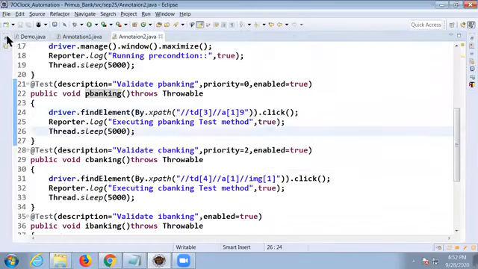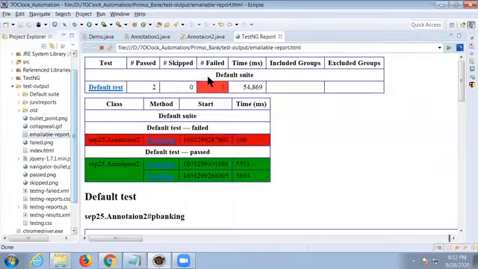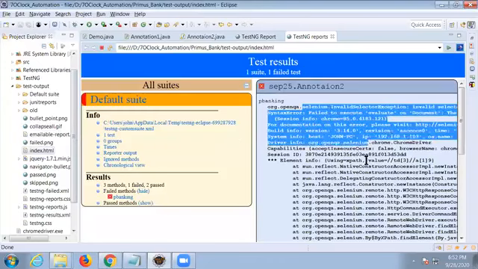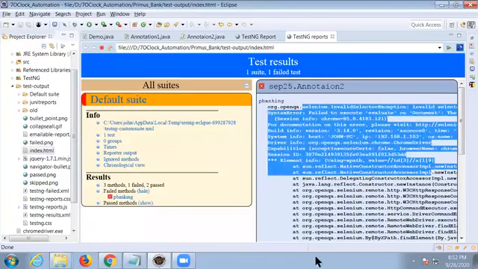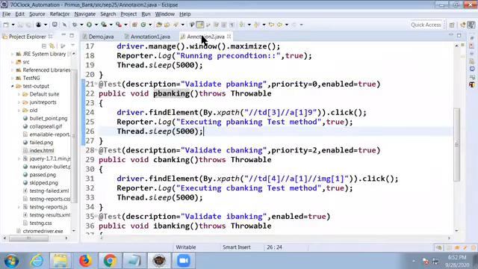Now you can see the reports also. You can double click the emailable report. You can see 1 has failed, 2 has passed. Red color means fail. Any report we can see, index HTML also. It takes the message of why it fails to the reports also, don't worry. Now I will rectify that problem. The problem was I gave a wrong locator. This is the right locator now.